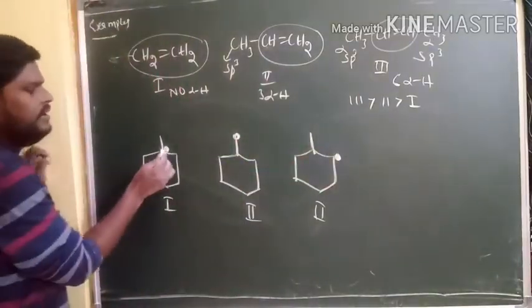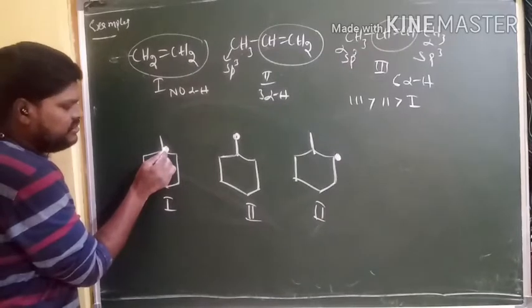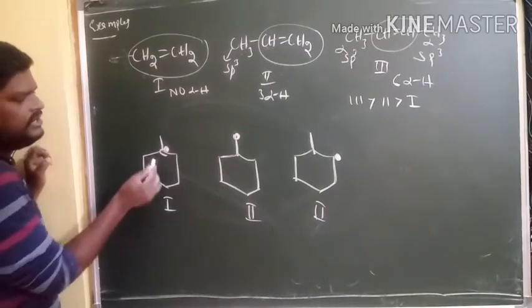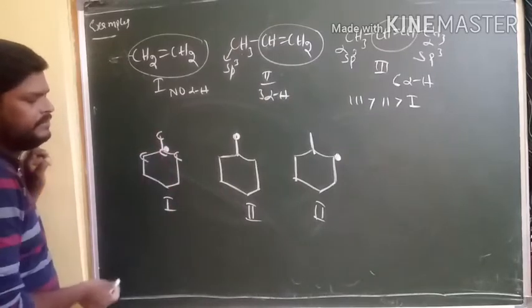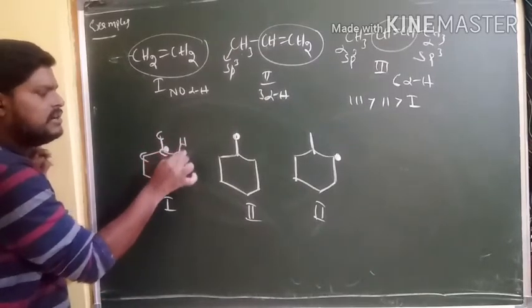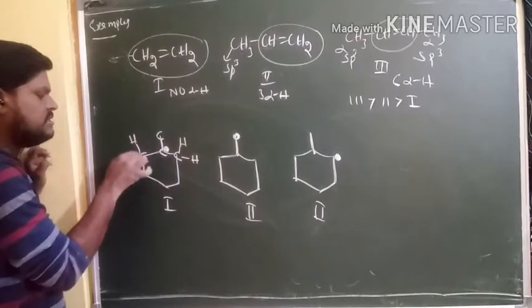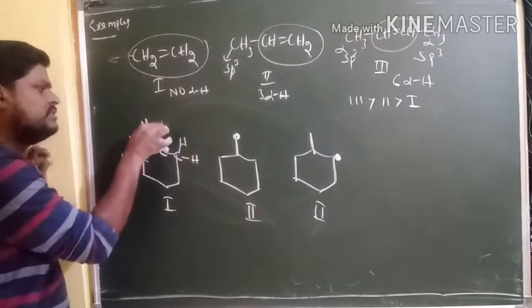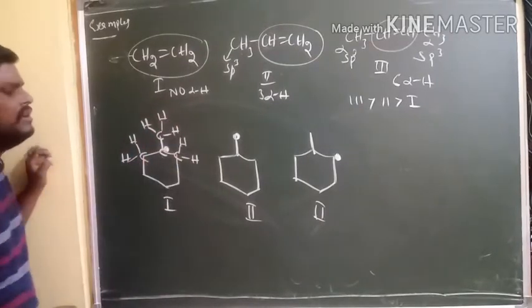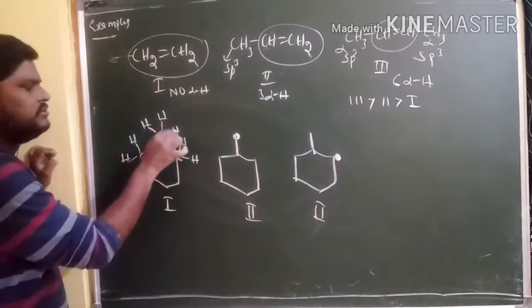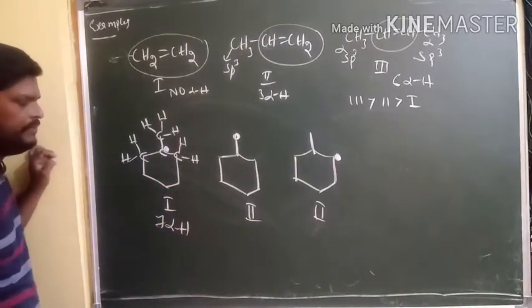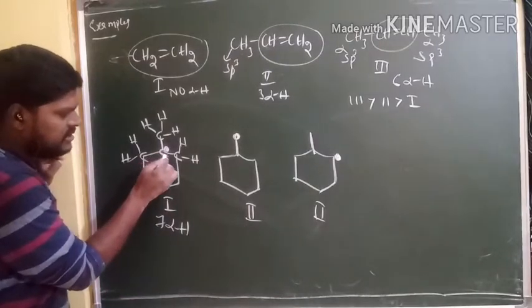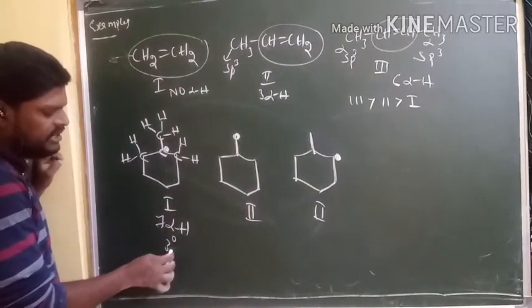And here is a free radical. So this is the free radical carbon, right? This free radical carbon is connected with carbon, carbon and carbon. Yes or no? So this carbon has 2 hydrogens, this carbon has 2 hydrogens, but this carbon has 3 hydrogens. 1, 2, 3, 4, 5, 6, 7. Total 7 alpha hydrogens are there. And moreover it is a tertiary free radical.